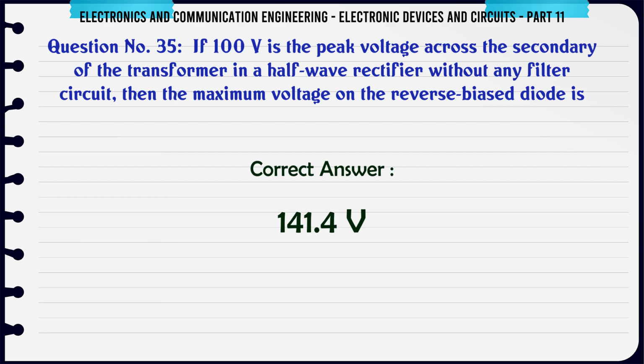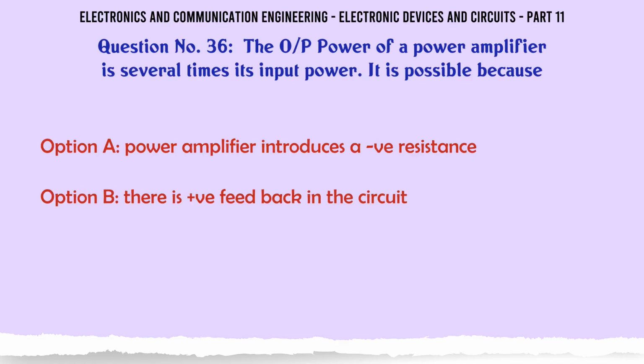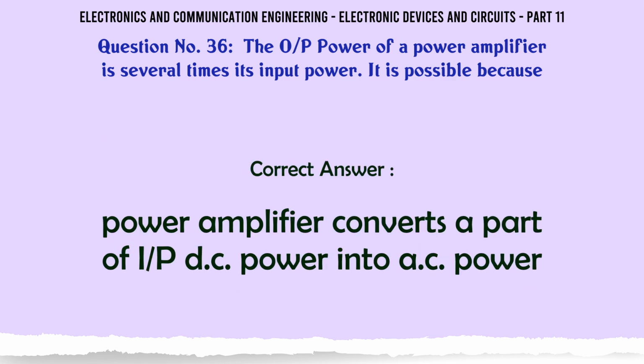141.4 V. The output power of a power amplifier is several times its input power. It is possible because A. Power amplifier introduces a negative resistance. B. There is negative feedback in the circuit. C. Step-up transformer is used in the circuit. D. Power amplifier converts a part of input DC power into AC power. The correct answer is power amplifier converts a part of input DC power into AC power.